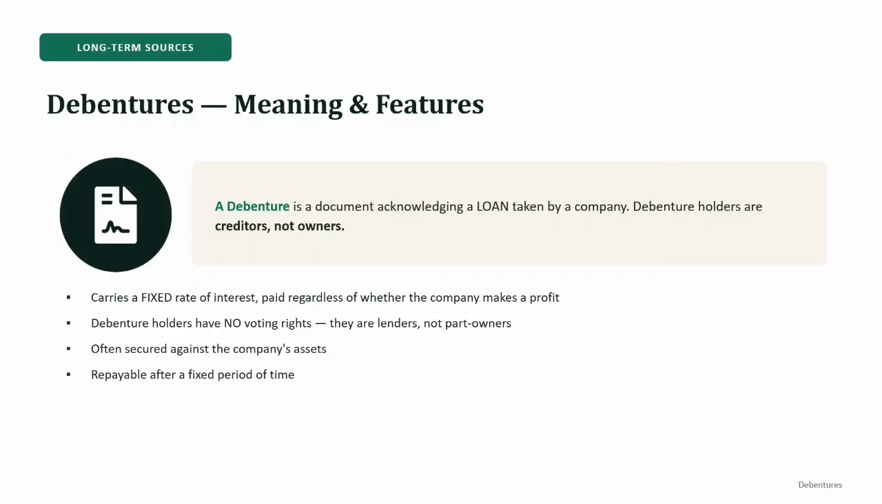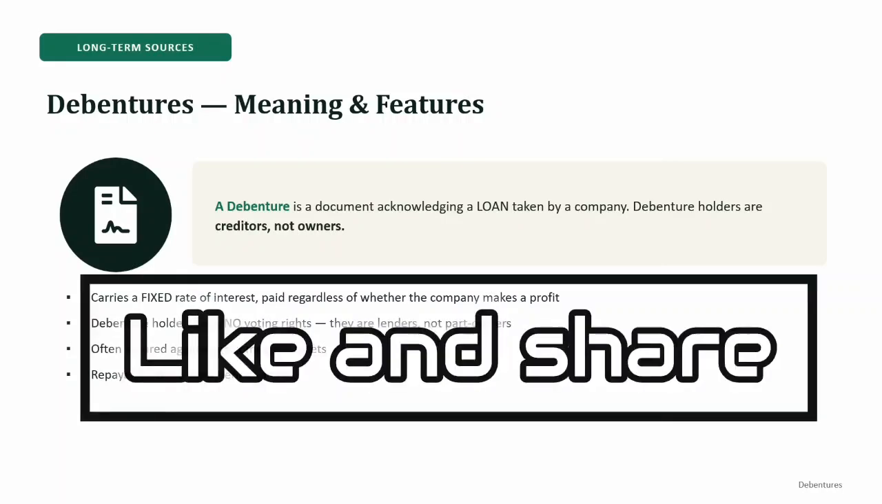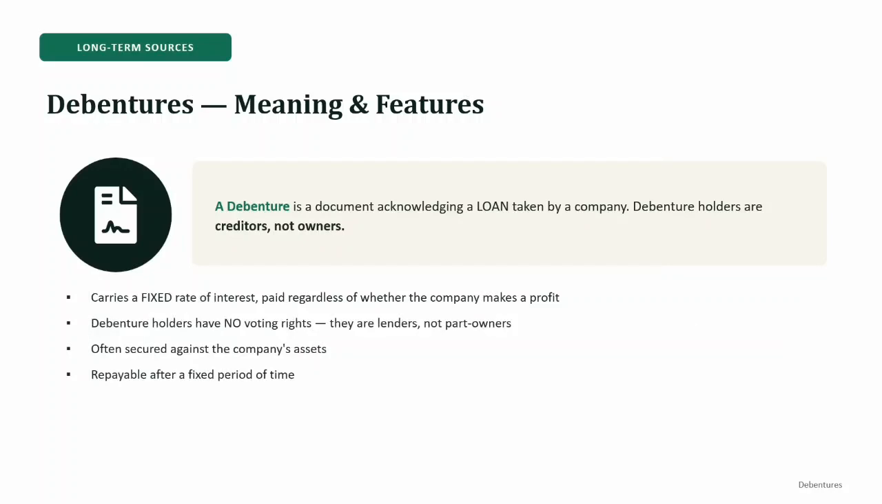Let's understand this with a simple example. Suppose you give money to a company as a loan. Did you become the owner of the company? Of course not. You simply lent money. Exactly the same idea applies to a debenture. So shareholder equals owner, whereas debenture holder is equal to a creditor.